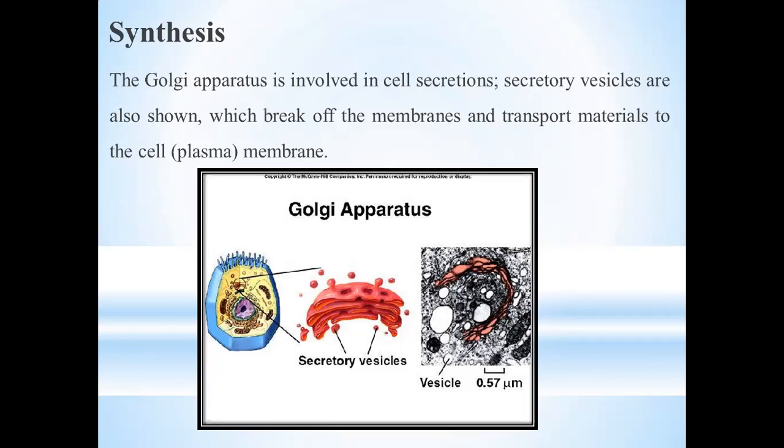So here we have again a figure of the Golgi apparatus and its synthesis. The Golgi apparatus is involved in different types of cell secretions and synthesis of different chemicals. Secretory vesicles are also shown here in this figure, which break off the membranes and transport material to the cell through different plasma membranes.